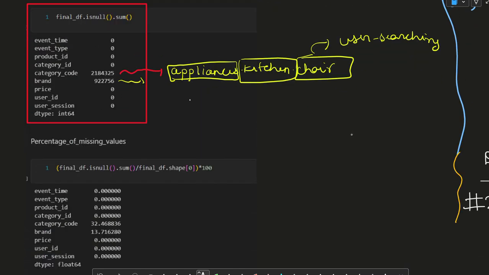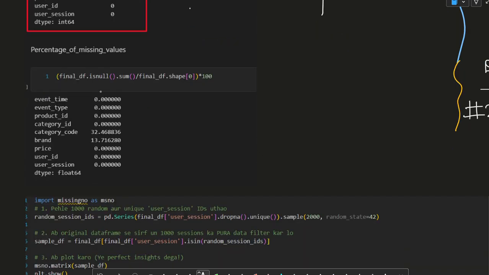There are category codes missing, and there are brands missing. For the items where the category code is missing, the brand also tends to be missing, and besides that, other brands are also missing. If we look at the data, what we have found is that there are 32% missing values in the category code and in the brand.